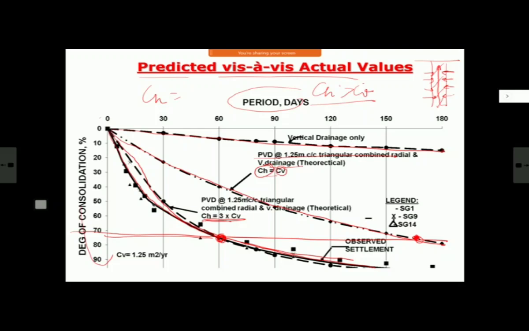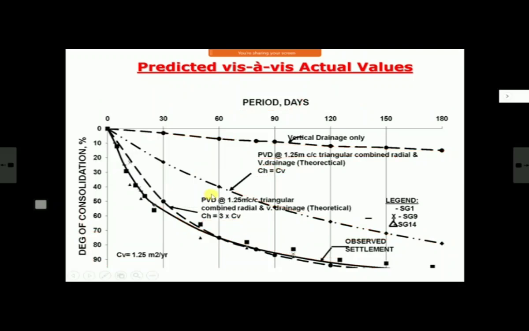We will see in our calculations. We have got different parameters, CH and CV. If you have got values of both, you can take advantage of that CH also. Otherwise, you will be on the safer side only, but you will be giving more time than what is required. So this is about this case.